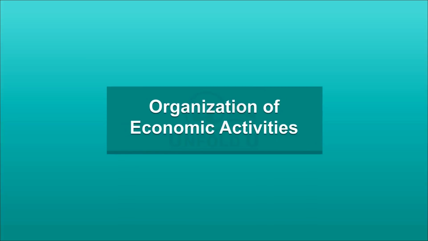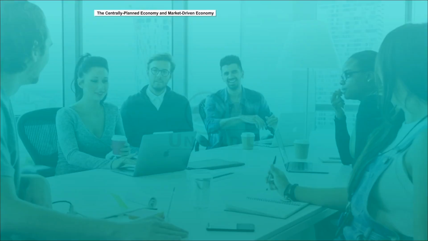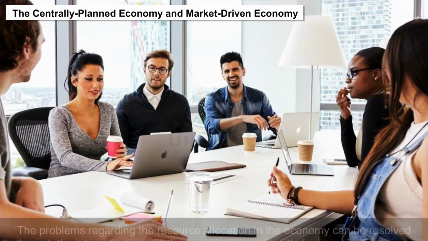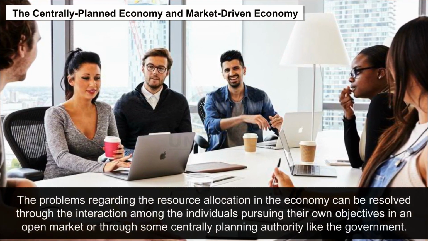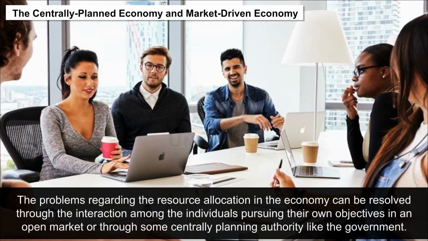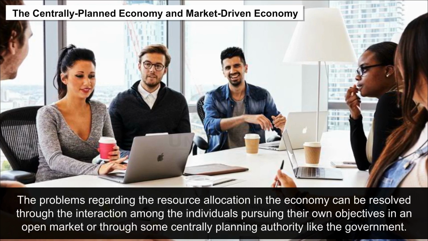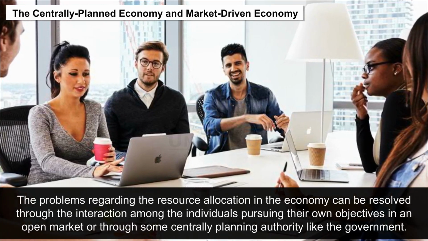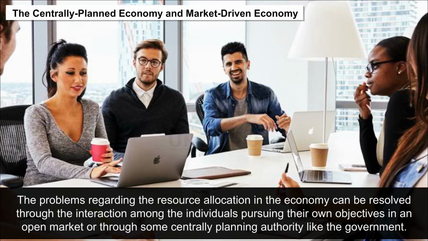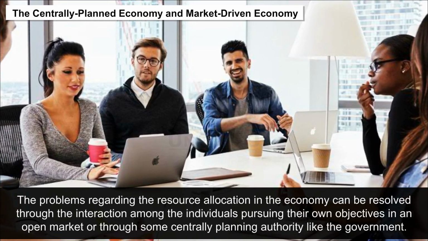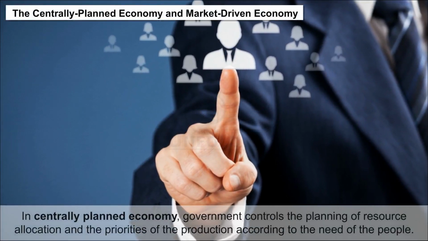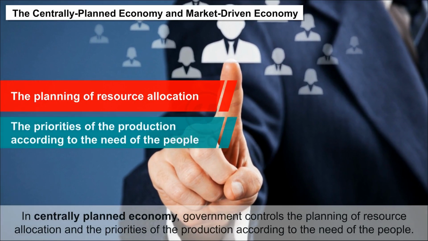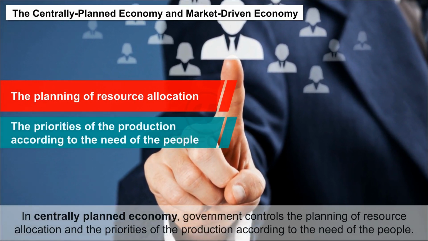Organization of economic activities. The centrally planned economy and the market-driven economy. The problems regarding resource allocation in the economy can be resolved through the interaction among individuals pursuing their own objectives in an open market or through some central planning authority like the government. In a centrally planned economy, the government controls the planning of resource allocation and the priorities of production according to the needs of the people.